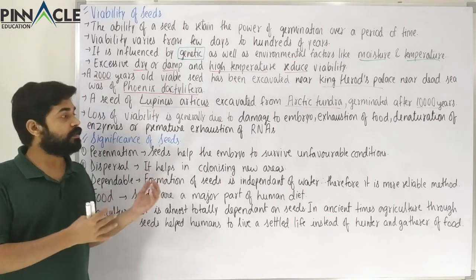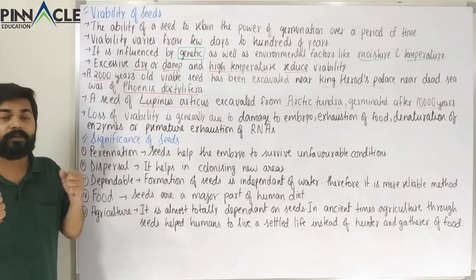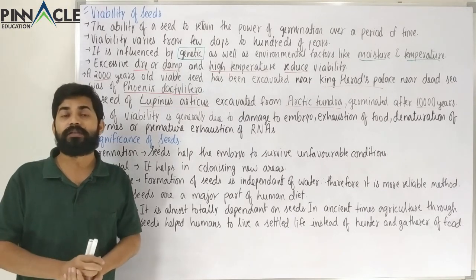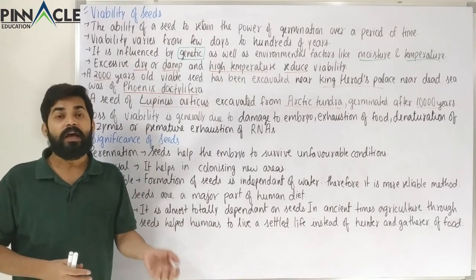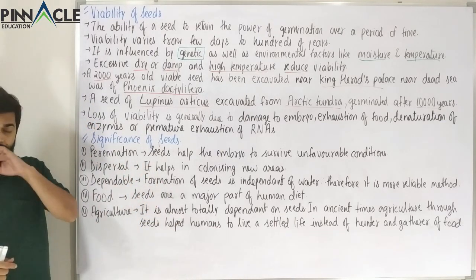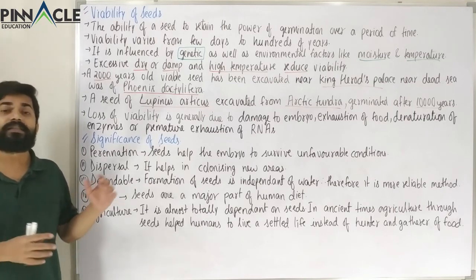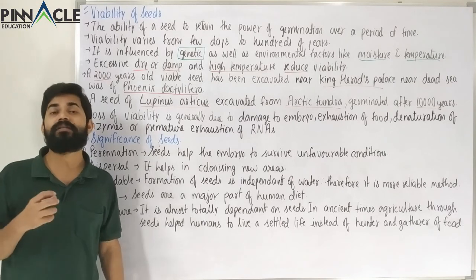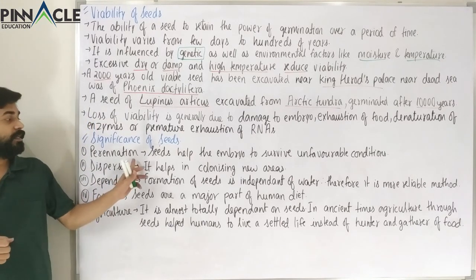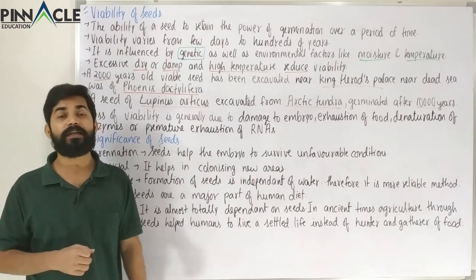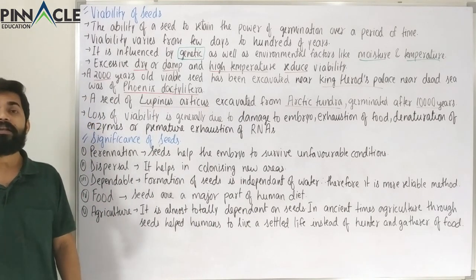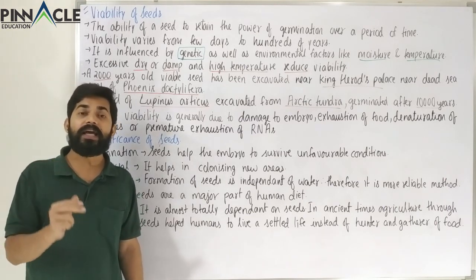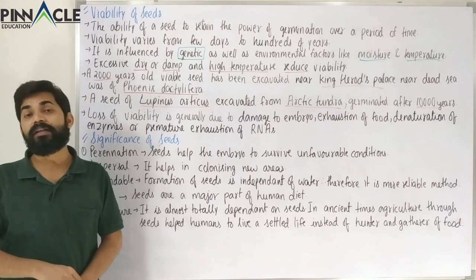There are certain factors which lead to very high production of seeds in certain plants, and some plants produce a bit less number of seeds, and some plants reproduce through various methods. But one thing cannot be ignored, and that is that seeds are a method of perenniation. Any plant which produces seed knows pretty well that seeds can help in perenniation. So what is perenniation? Perenniation is surviving the unfavorable environmental conditions. A dormant seed can survive unfavorable environmental conditions.